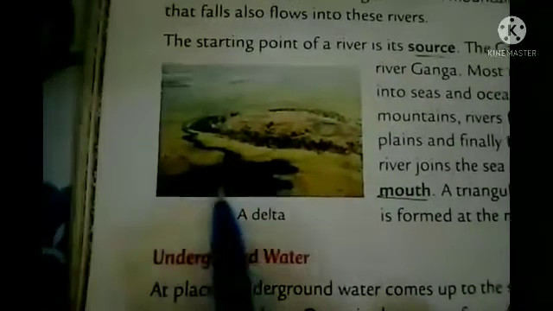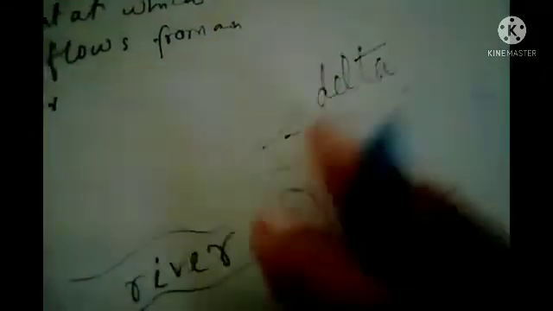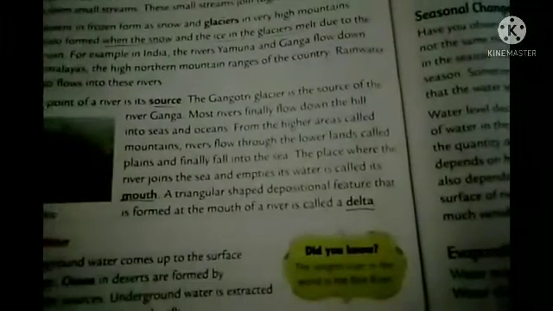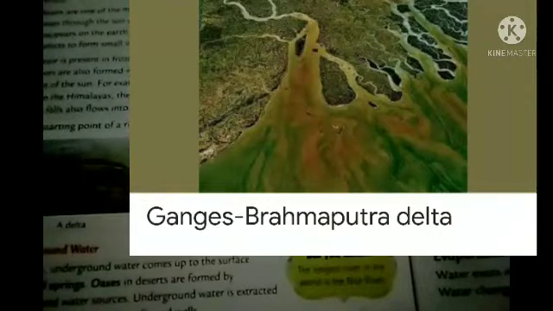Okay, so when it forms a triangular shape, and this forms at the mouth of the river. As I have drawn here, if it forms in a triangular shape, in that case it will be called your delta. But deltas do not form at every mouth of a river. Some specific deltas are there. Here I have attached a picture, the Ganges Brahmaputra Delta. This is considered the world's largest delta.